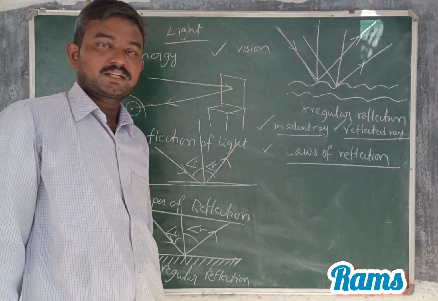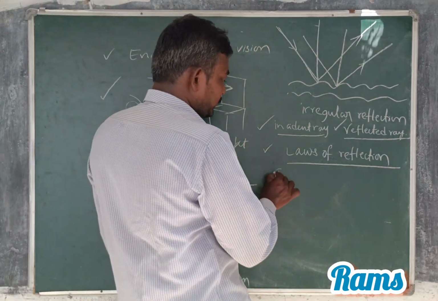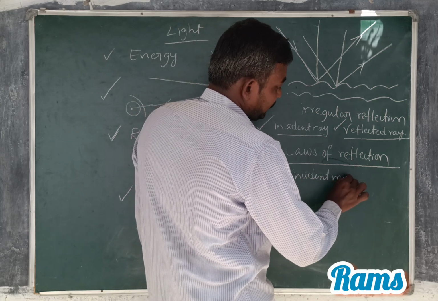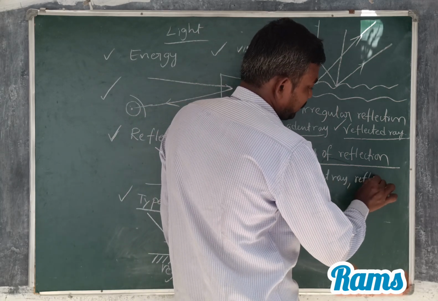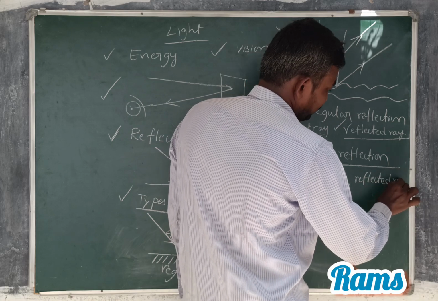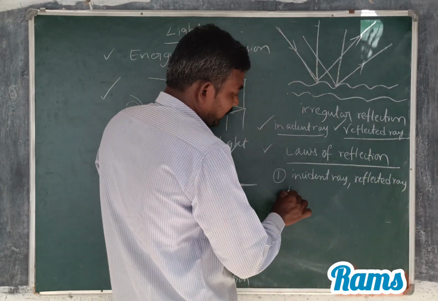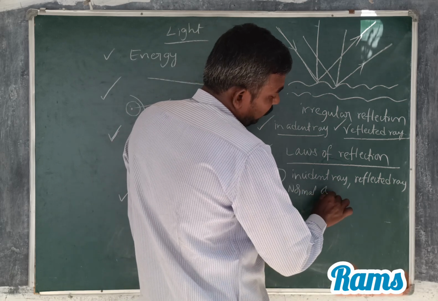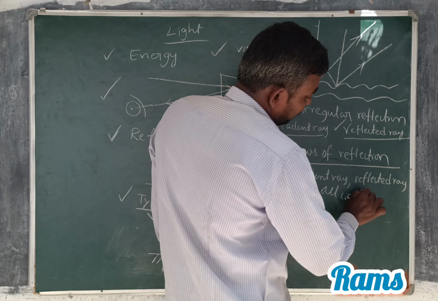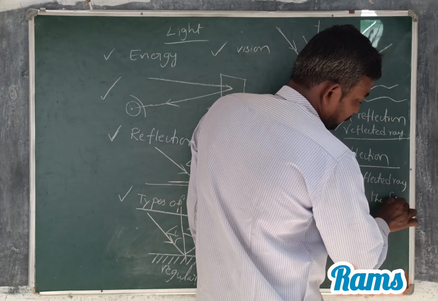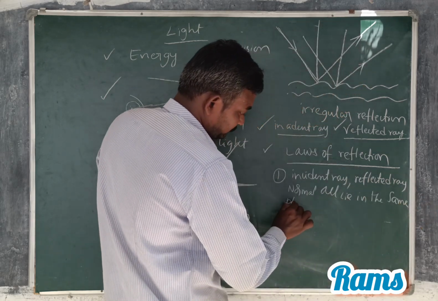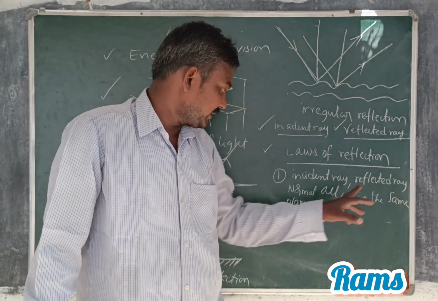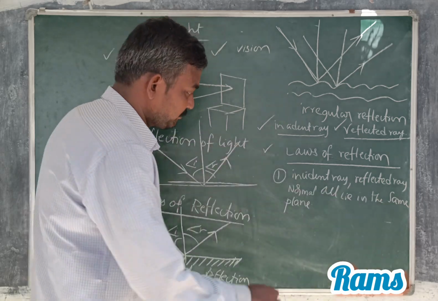First, the incident ray, the reflected ray and the normal all lie in the same plane.